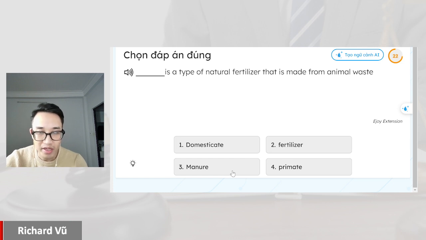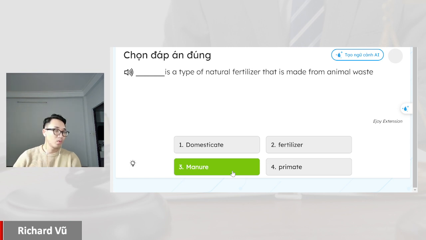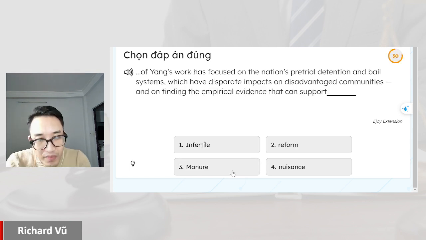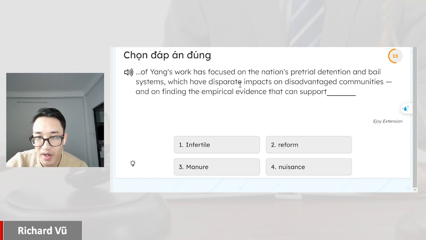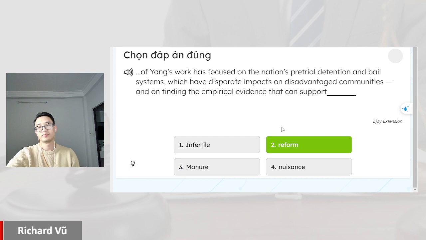Manure is a type of natural fertilizer that is made from waste. Young work has focused on pre-child detention and biosystems, which have disparate impact on disadvantaged communities, and on finding the empirical evidence that can support reform.